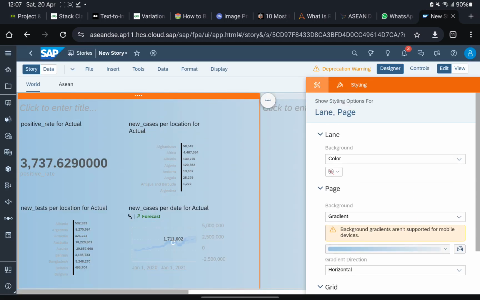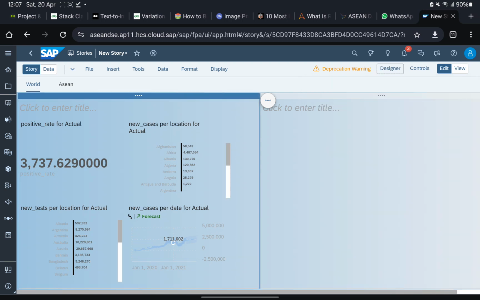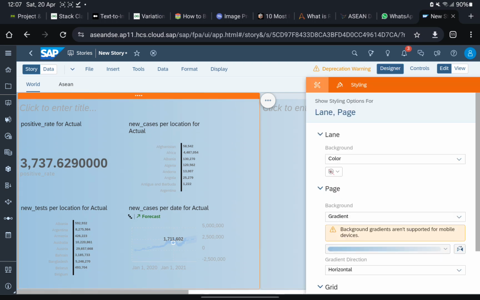Next we will proceed to the smart discovery. For your information, for the smart discovery, we cannot do until the end. We can only do until the first step. Yesterday I was told by SAP that because the data we uploaded is very large, there will be some problems in the back end from SAP themselves.